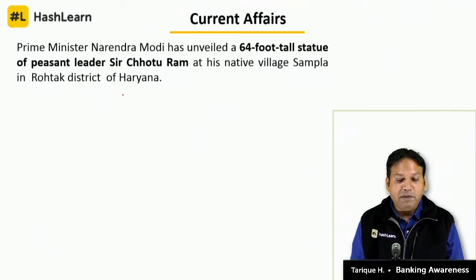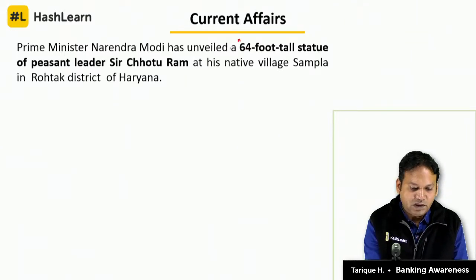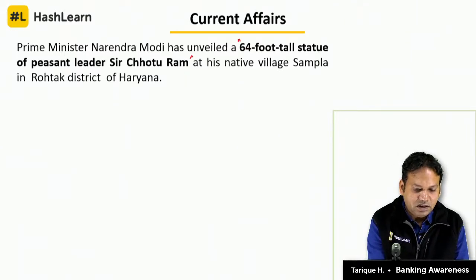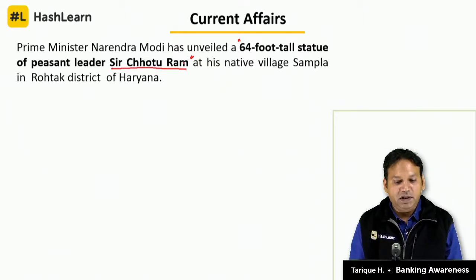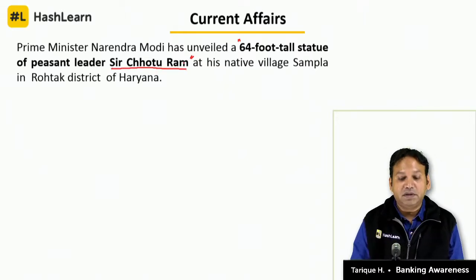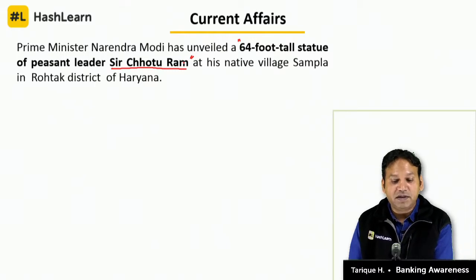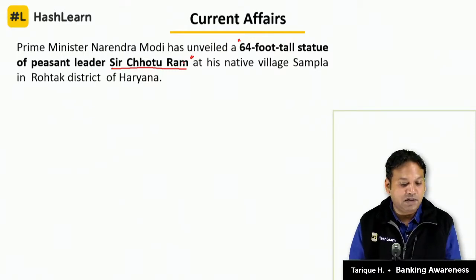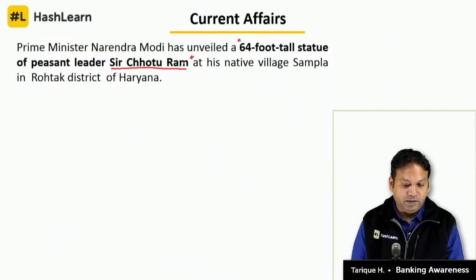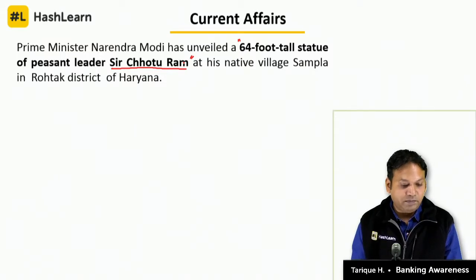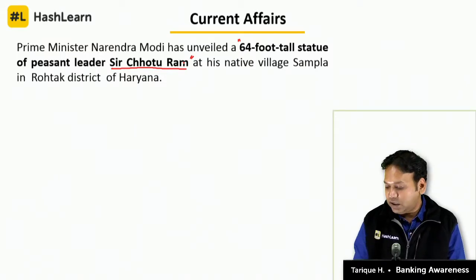Next is Prime Minister Narendra Modi has unveiled a 64-foot tall statue of peasant leader Sir Chotu Ram. So what is the name of the peasant leader whose 64-foot tall statue was unveiled by Prime Minister Modi in Haryana? The answer is Sir Chotu Ram. ठीक है, तो ऐसे क्वेश्चन पूछा जा सकता है.